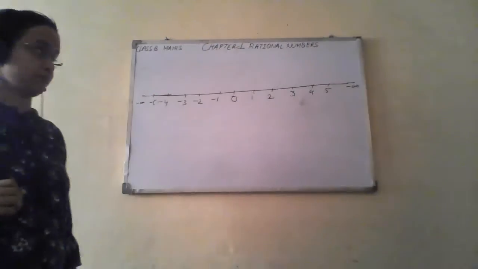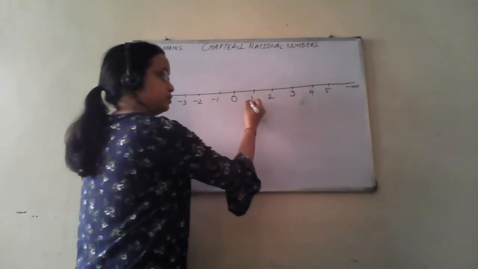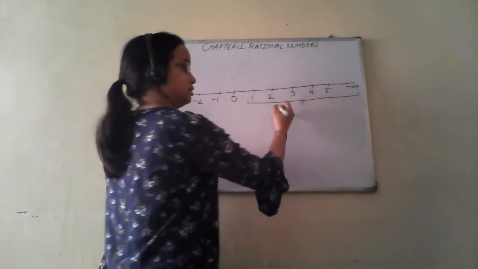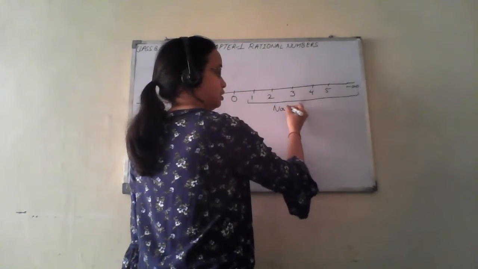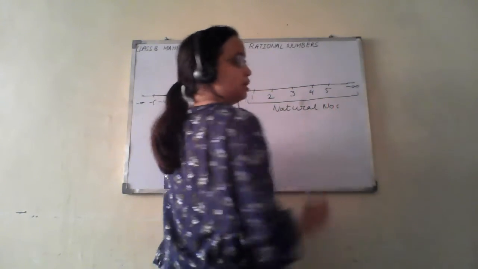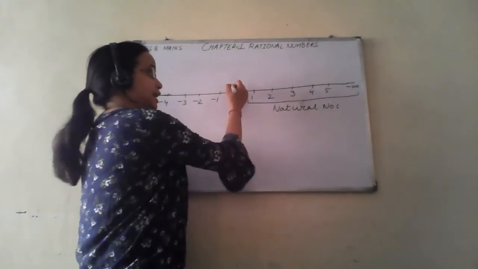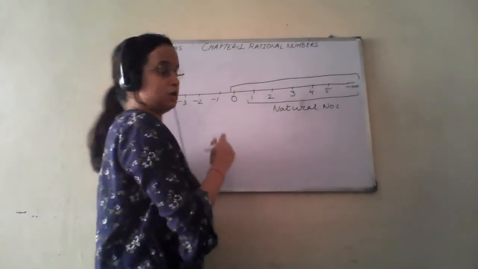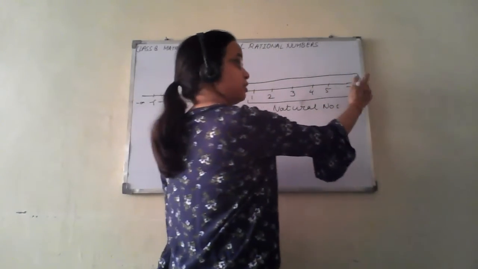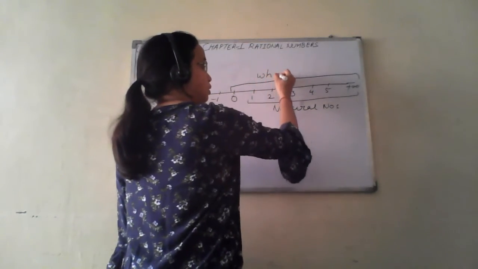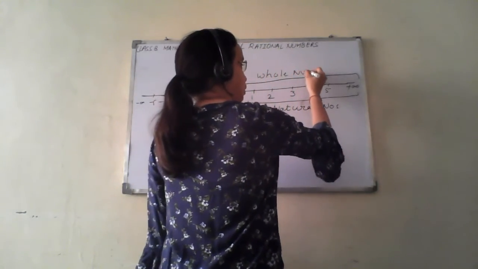So this portion, these are natural numbers. What are these? These are natural numbers. If we include 0 also, meaning 0 to positive infinity, what are these? These are whole numbers.